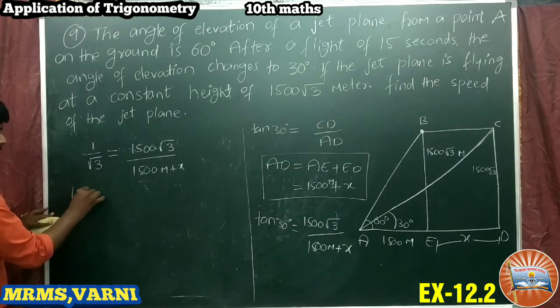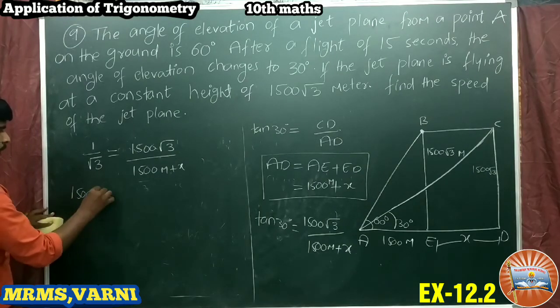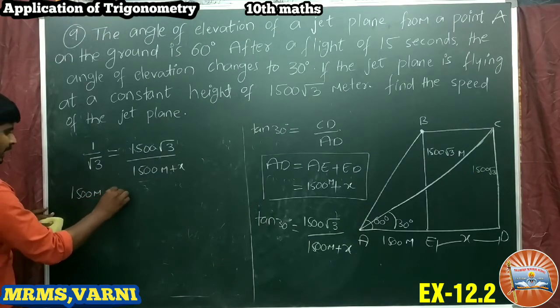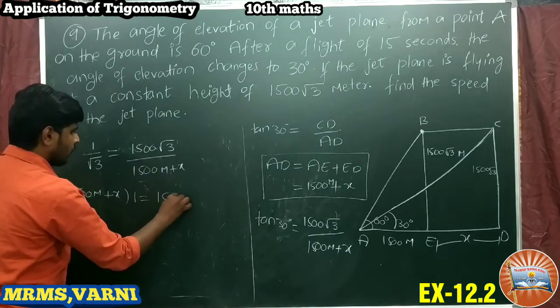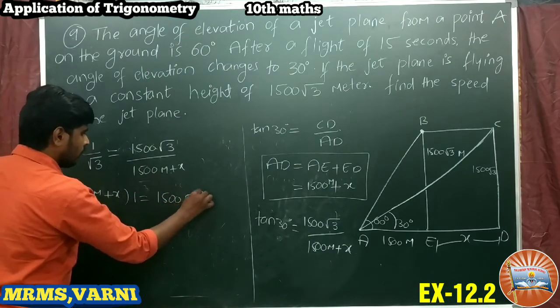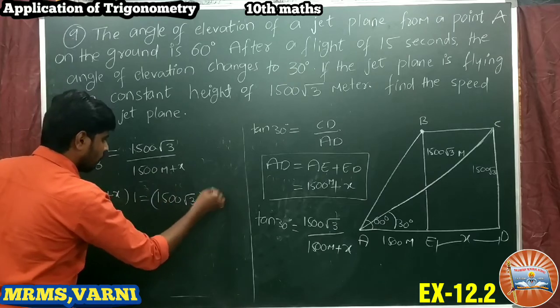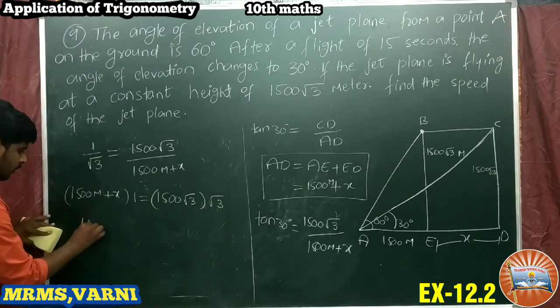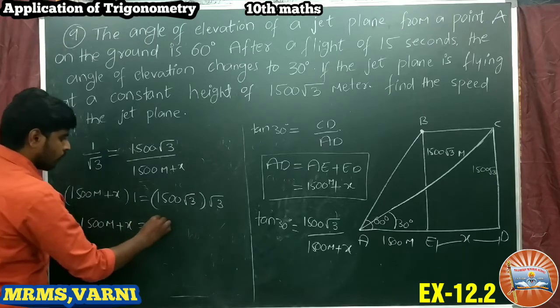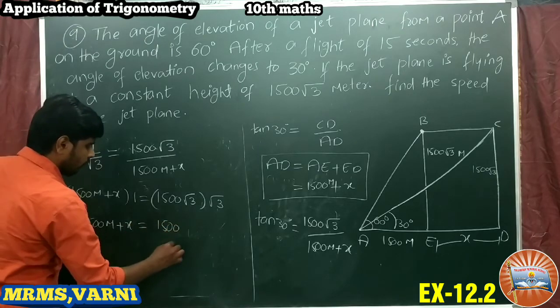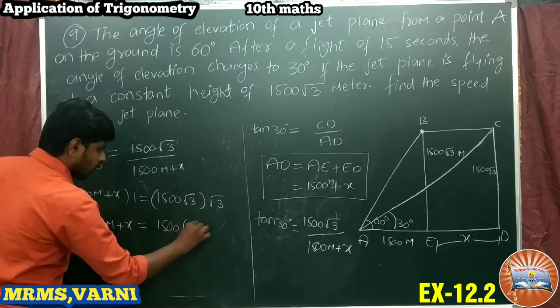So 1500 meters plus x into 1 is equal to 1500 root 3 into root 3. This becomes 1500 meters plus x equal to 1500 root 3 whole square.